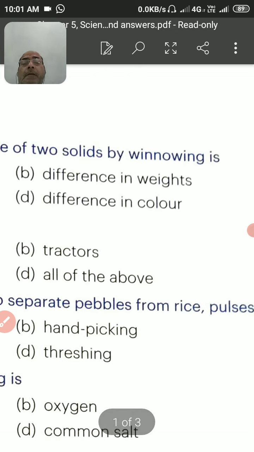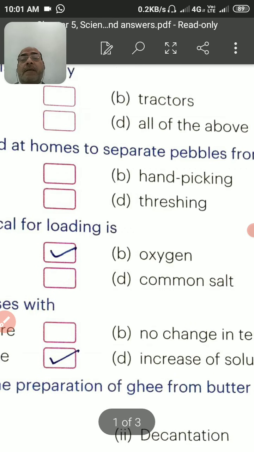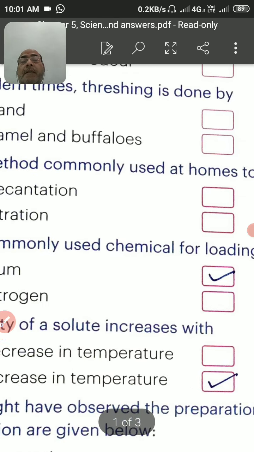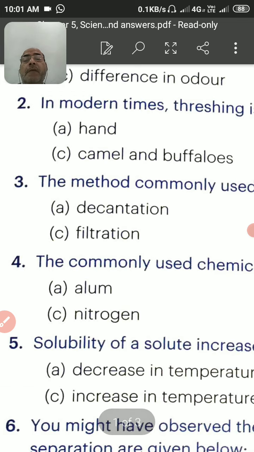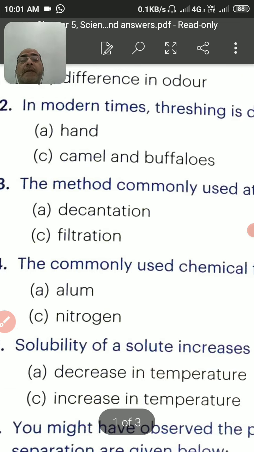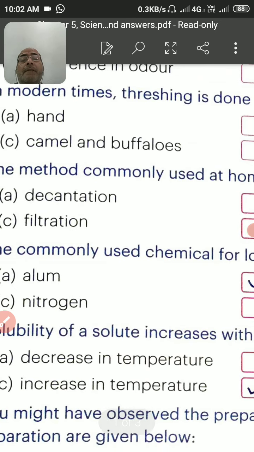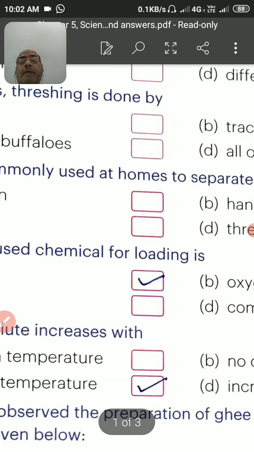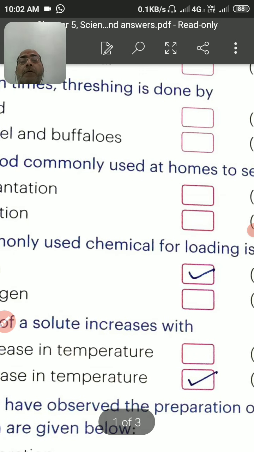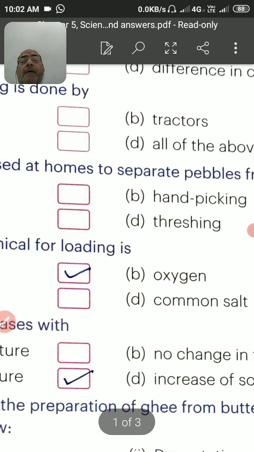Winnowing means the heavier particles will be immediately settled down, while the lighter particles will be thrown out by the process of winnowing. Students, come to the next question, and that is, in modern time, threshing is done by: A hand, B tractor, C camel and buffalo, and D all of the above.